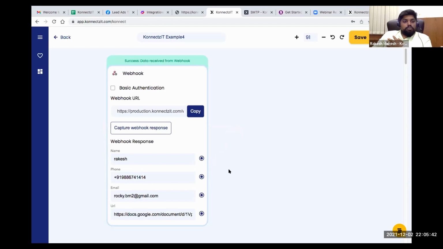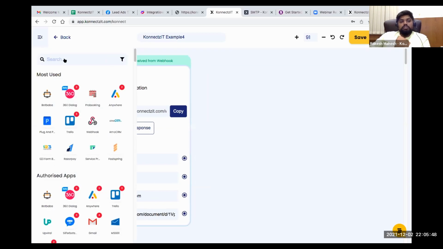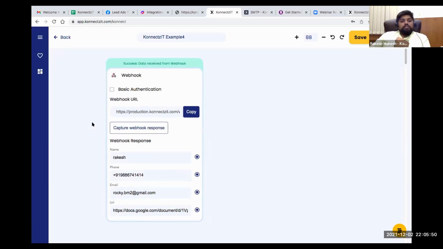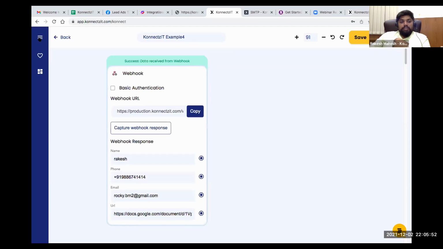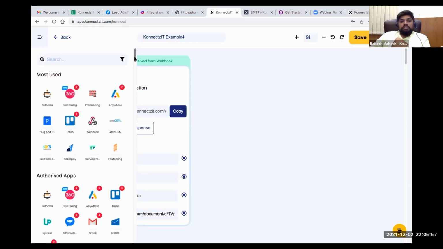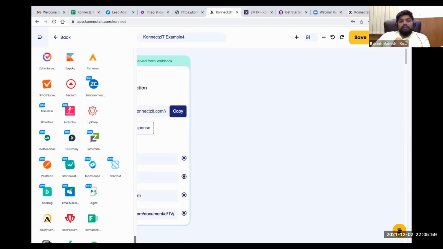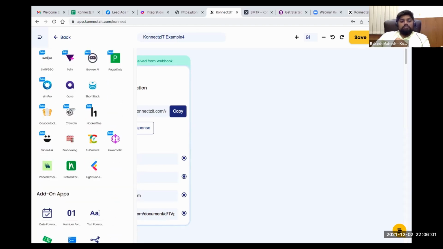Now I will show you what if I want to send data from Connexit to those apps. For that we use our API or HTTP module, which is very powerful, but you require some technical knowledge to perform that.